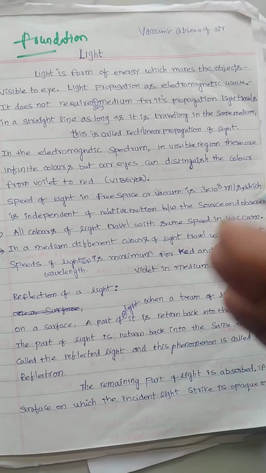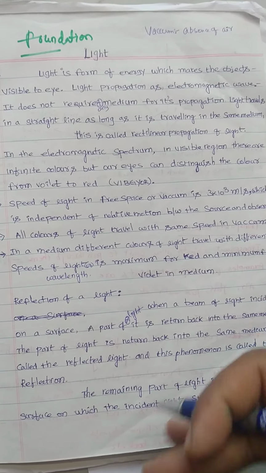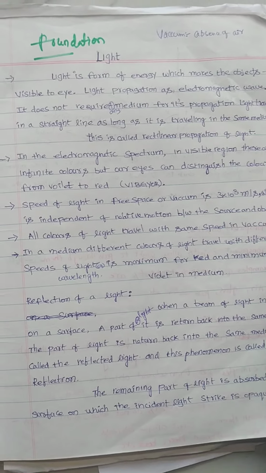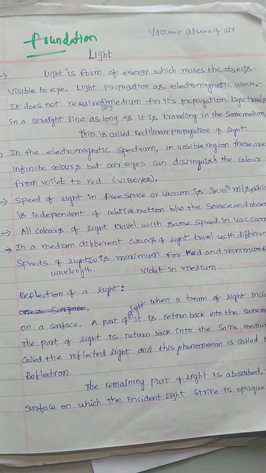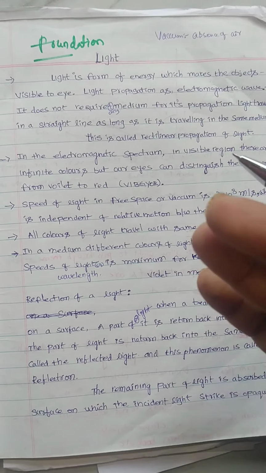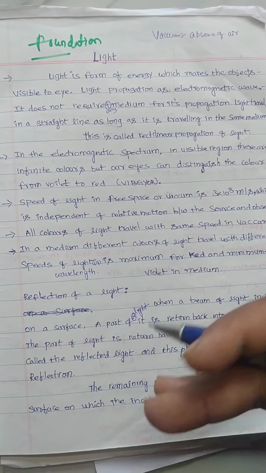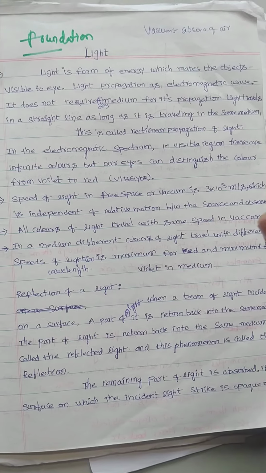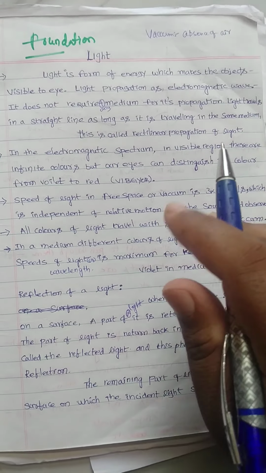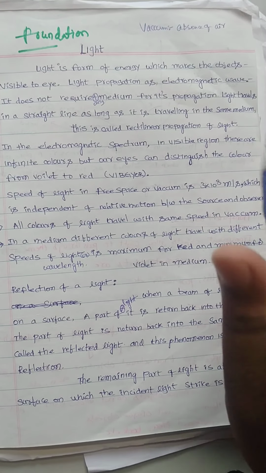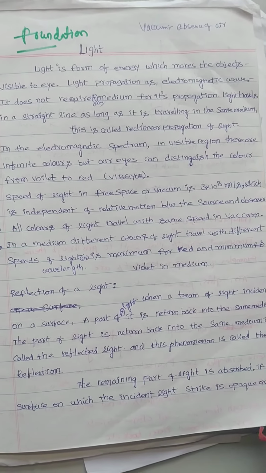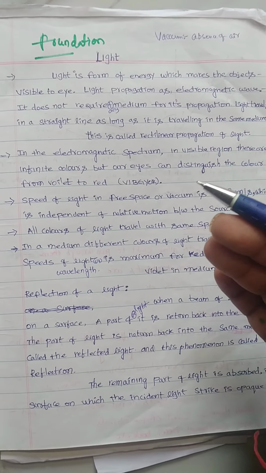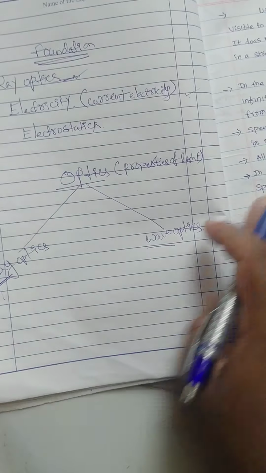Light is propagated; propagation is nothing but traveling. How does it travel? Light propagates as an electromagnetic wave, and this electromagnetic wave does not require any medium for its propagation. Propagation is nothing but to travel. So from the sun to the earth, without requiring any medium, the light travels, right? Already I told you medium, we know very well. What is the meaning of medium?